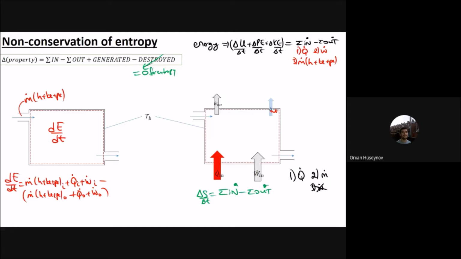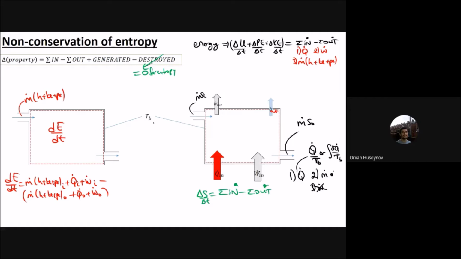Entropy transfer by heat is shown as Q dot divided by the temperature. If you are looking for the integral terms, it will be dQ divided by the temperature, with the rate quantity. For the entropy transfer by mass, you can write mass multiplied by entropy. If it is inlet, it will be mass transfer multiplied by entropy inlet. If it is outlet, mass transfer times entropy outlet. The temperature T here is very important: it is the boundary temperature where you have the transfer of heat.